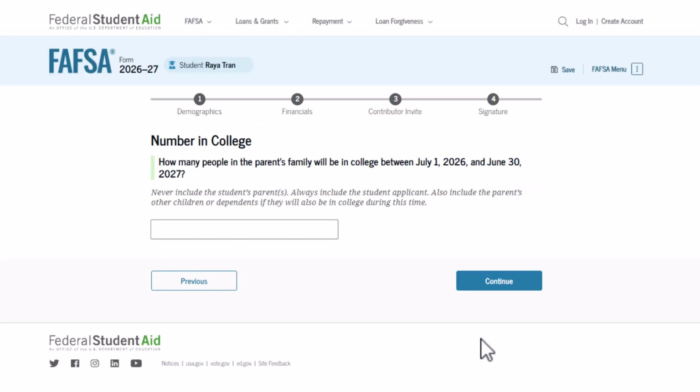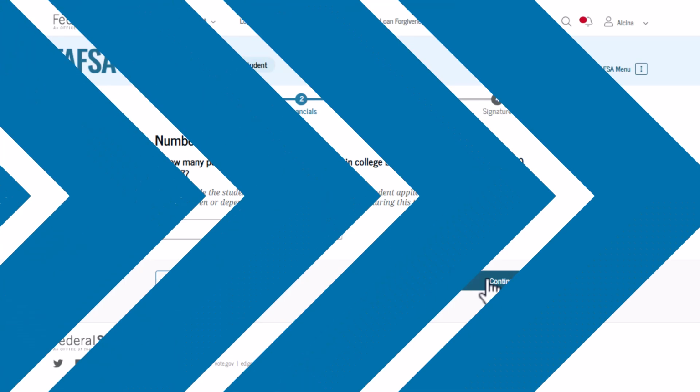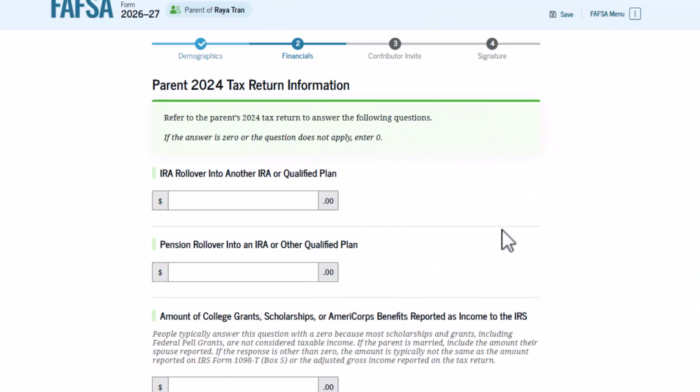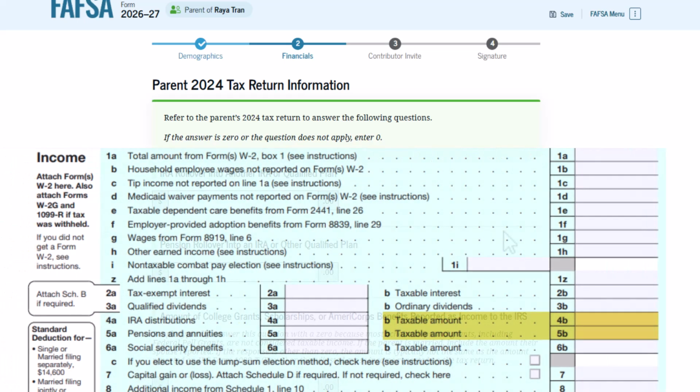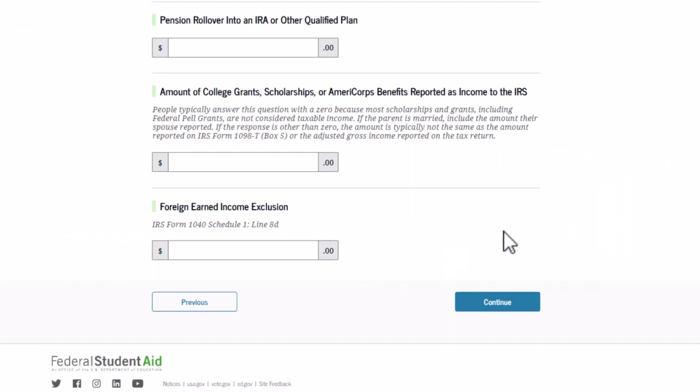The next set of questions will vary based on information from your taxes. You may see 2 questions, one about IRA rollovers and the other about pension rollovers. If you have any rollovers on your taxes, you should include those amounts here. You'll know you have a rollover if it says rollover to the left of lines 4B or 5B on the 1040 tax form.